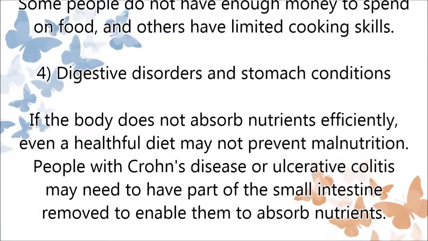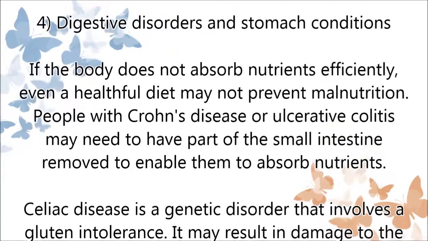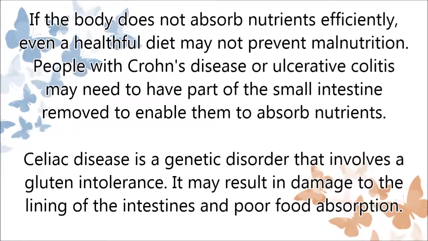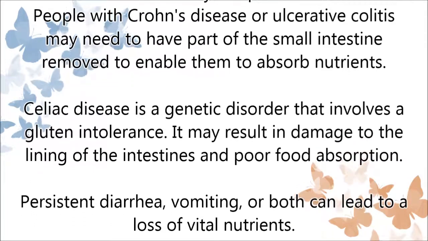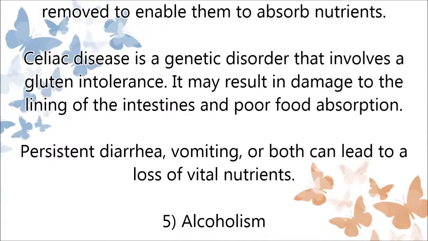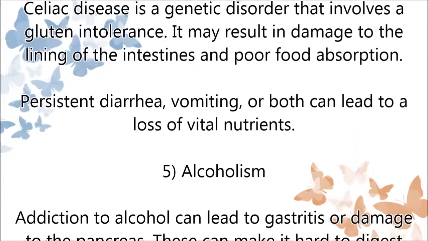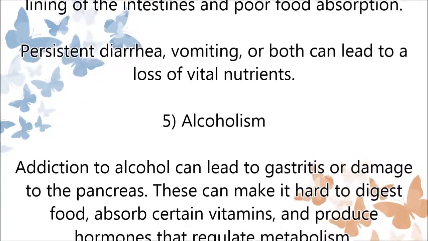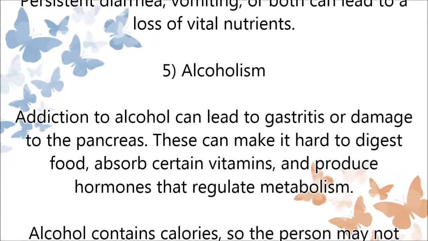4. Digestive disorders and stomach conditions. If the body does not absorb nutrients efficiently, even a healthful diet may not prevent malnutrition. People with Crohn's disease or ulcerative colitis may need to have part of the small intestine removed to enable them to absorb nutrients. Celiac disease is a genetic disorder that involves a gluten intolerance. It may result in damage to the lining of the intestines and poor food absorption. Persistent diarrhea, vomiting, or both can lead to a loss of vital nutrients.